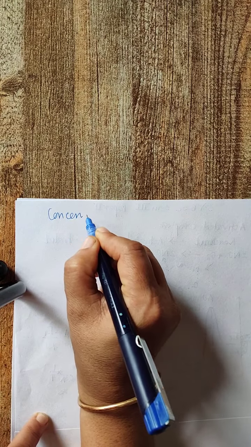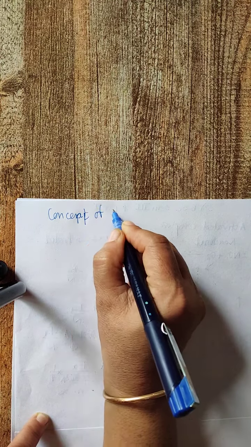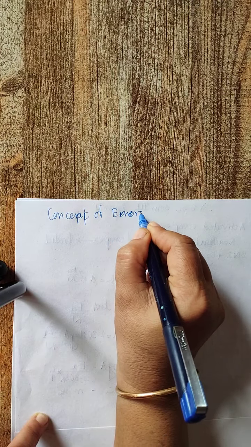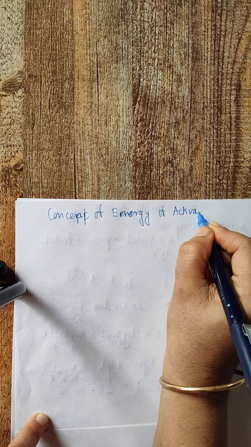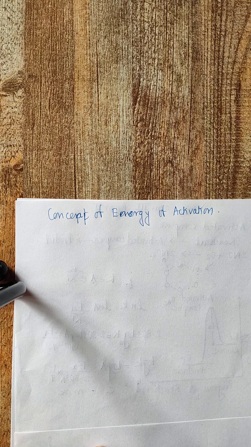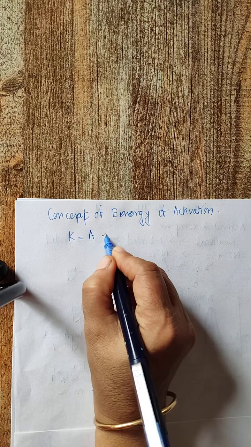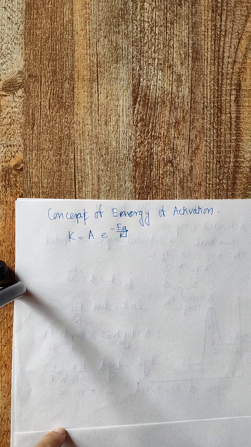So the Arrhenius equation tells us that k = A e^(-EA/RT).